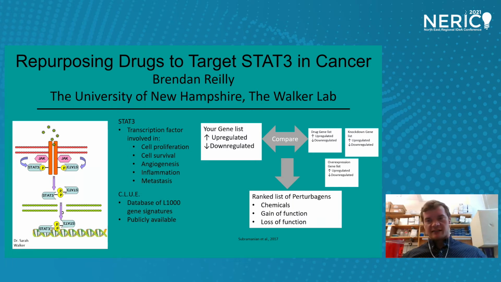And what you can do is take a list of genes that are up or down regulated from some kind of effect. In our case, it was knocking down STAT3. You can take that list, put it into CLUE. It will compare it to other gene signatures from other perturbagens and give you back a ranked list of perturbagens. These things can be stuff like drugs, chemicals, knockdown experiments, overexpression experiments. And what we were interested in was drugs that would kill cancer cells. Next slide, please.